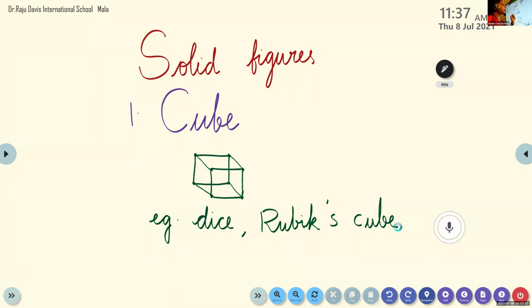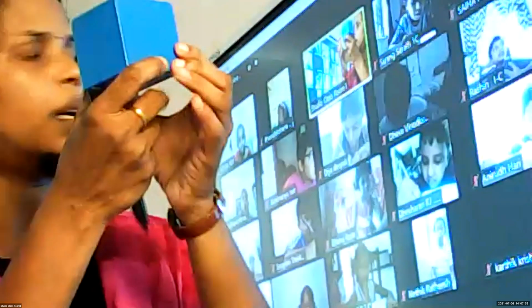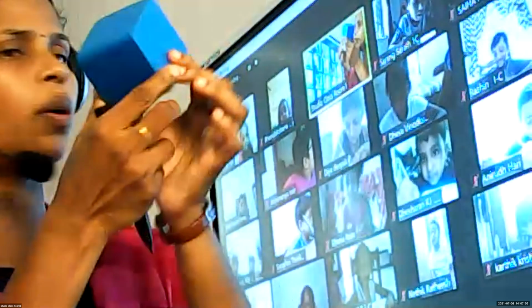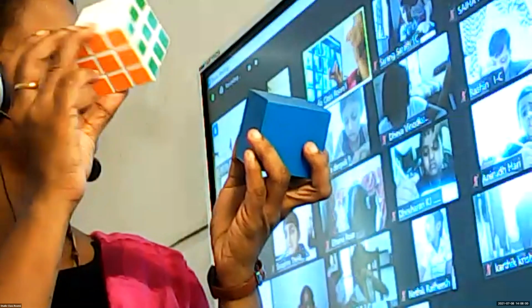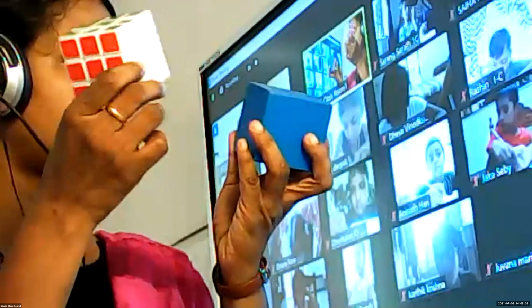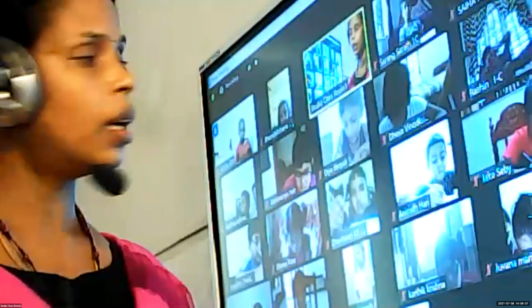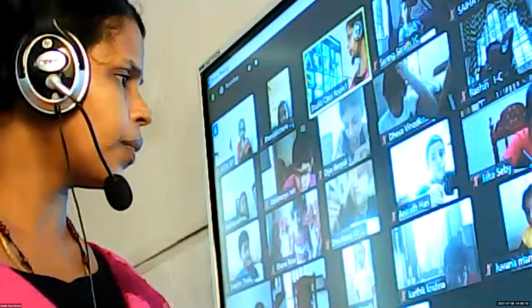You understood the concept. That means cube. Today we are studying about the solid figures. In that, we just talk about the cube. Join later, please listen here. It's a model of a cube, and one object having the shape of a cube is Rubik's cube. Rubik's cube is an example, dice is an example, a gift box is an example.